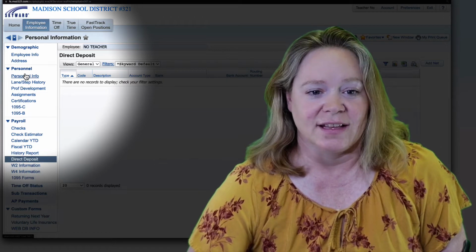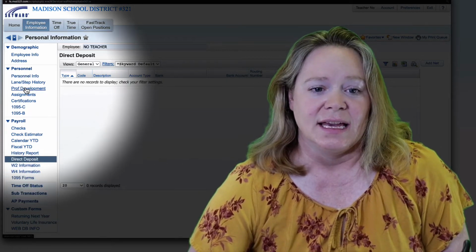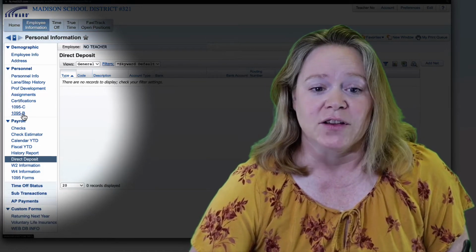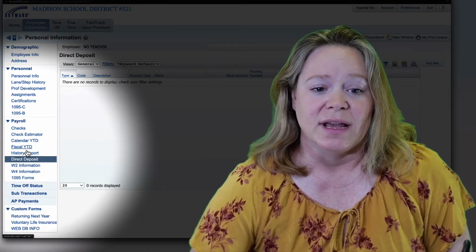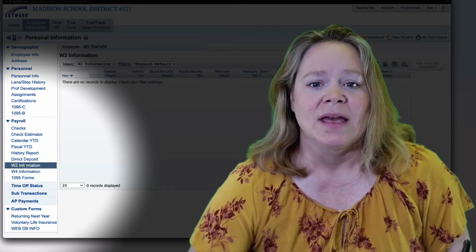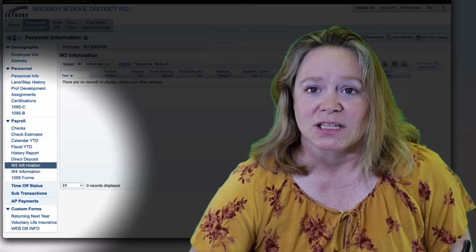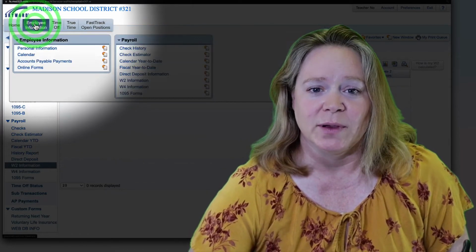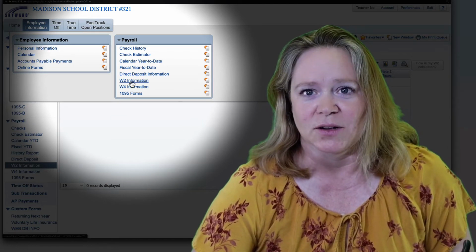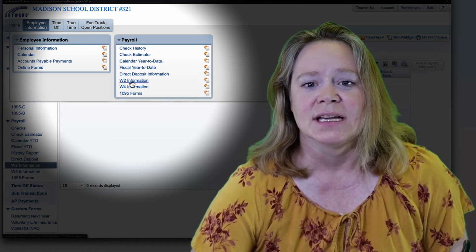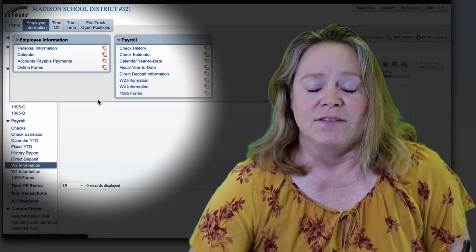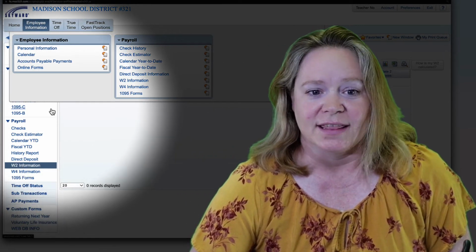Going on, a few of the other things that you can see in Skyward is in January, when we do W-2s, we no longer print those out for you. This is where you will find them. So you can go in, you can look here at W-2 information, and it will pull up your information. If you want to see the actual W-2, you need to go in employee information and then down to, it's not going to show the correct thing because I don't have an actual W-2 for this dummy account, but there'll be a W-2 here and you can click on that and then you just print it off there. If you don't put in your social security number, you did not find the right thing.